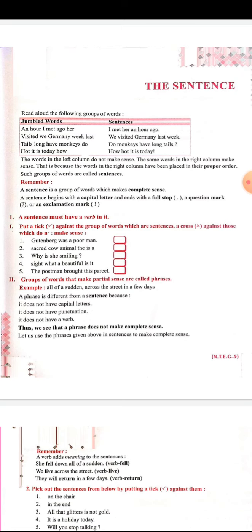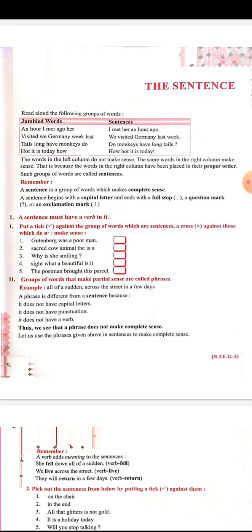A sentence begins with a capital letter and ends with a full stop, a question mark, or an exclamation mark. A sentence must have a verb in it. Without a verb, a sentence is incomplete.